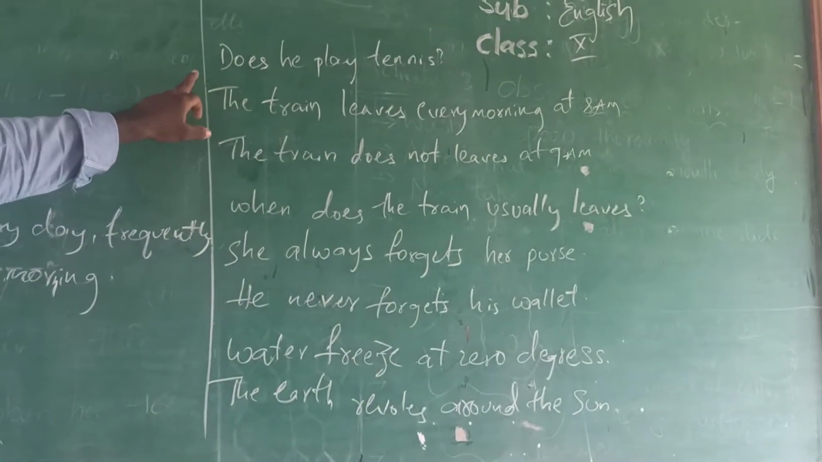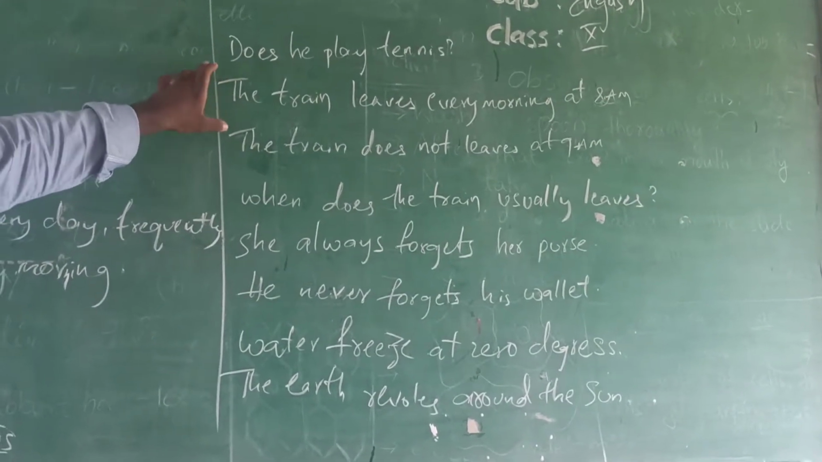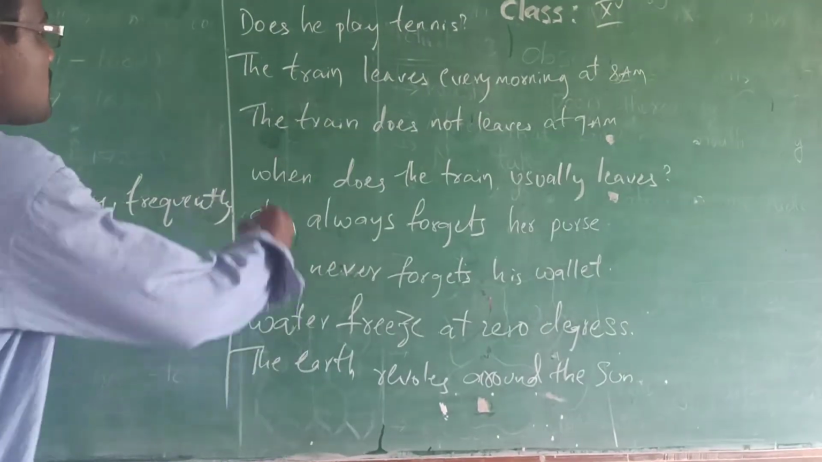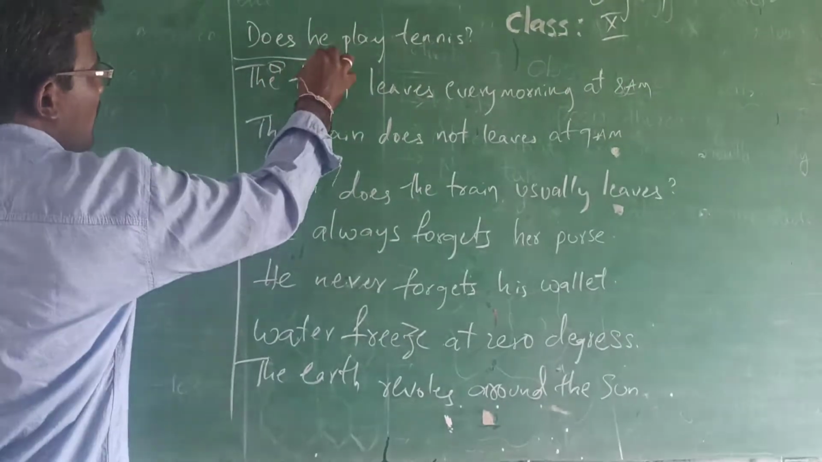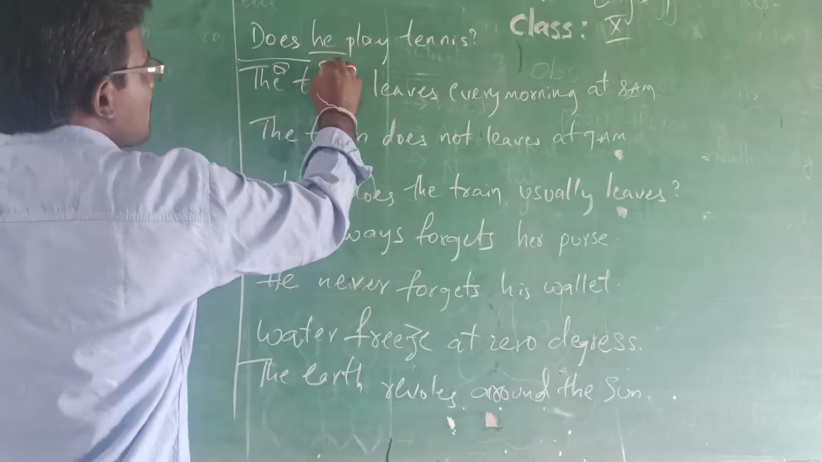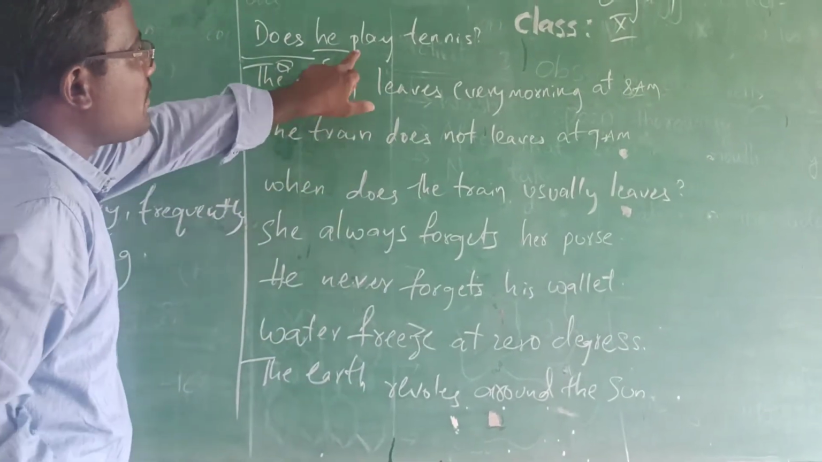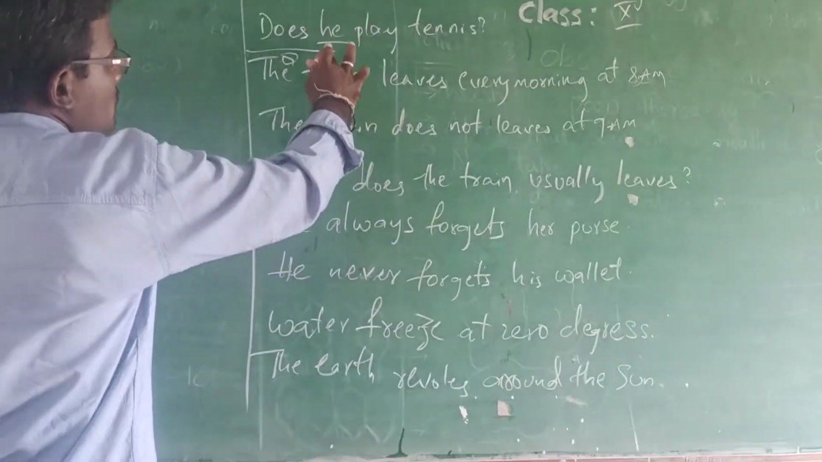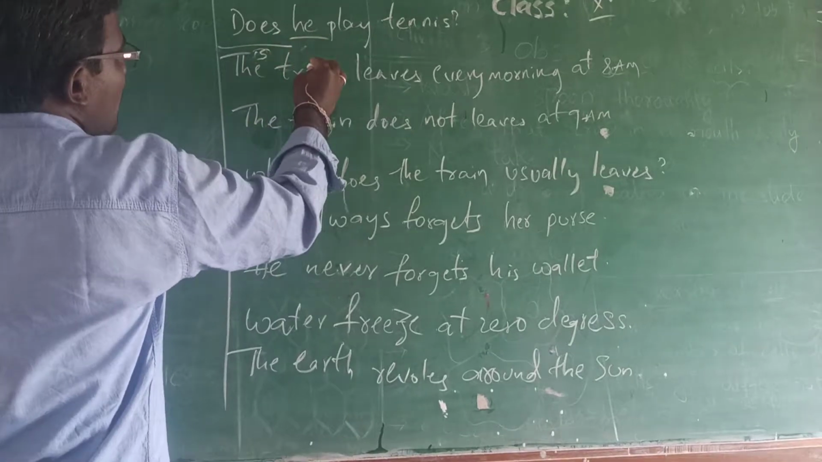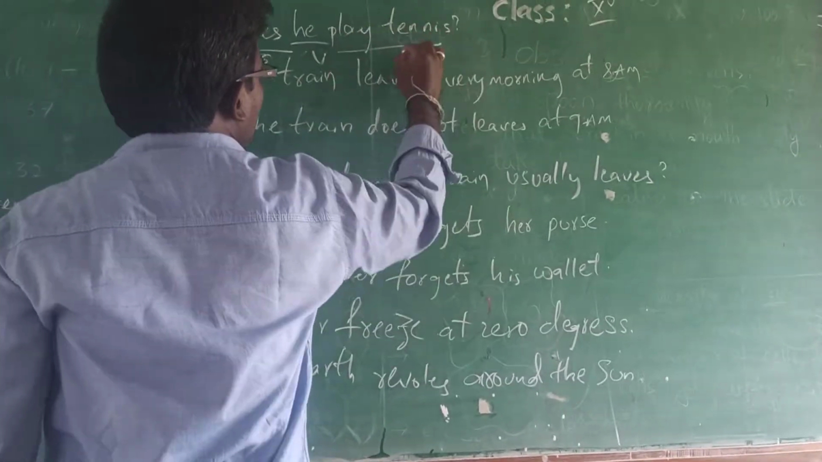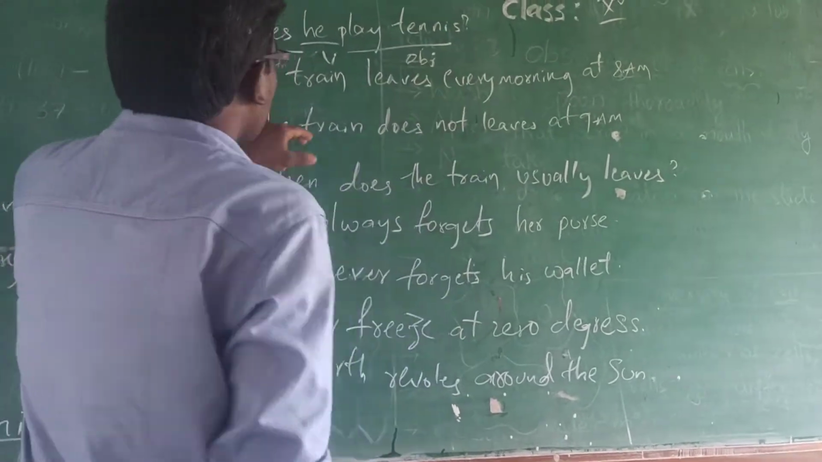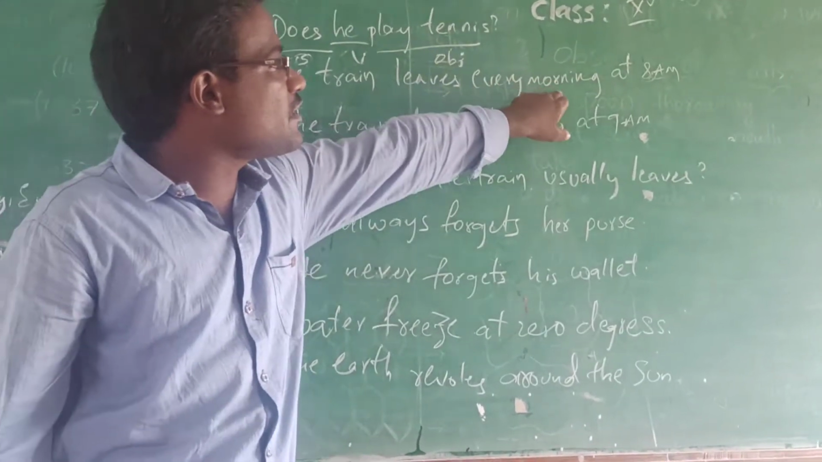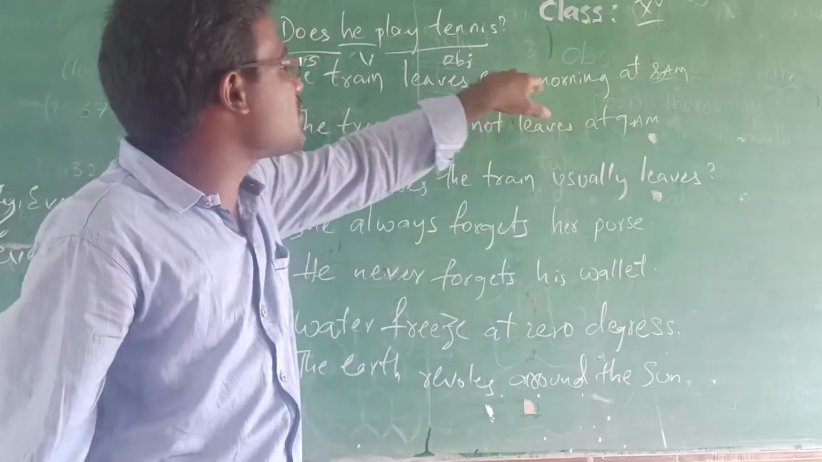In the simple present tense we have the questioning forms also. Here, does he play tennis? Here does is the question word, he is the subject, and play is the verb form, then the object. And here, the train leaves early in the morning at 8 a.m. This is a universal truth.